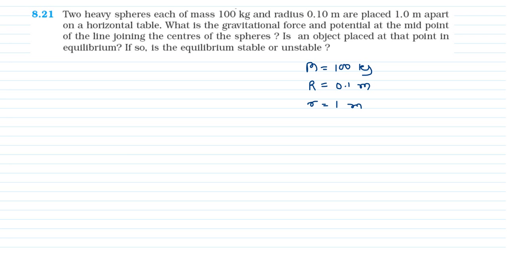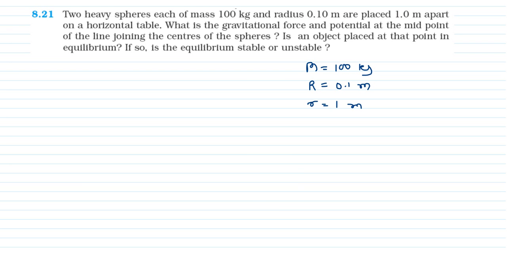What is the gravitational force and the potential at the midpoint of the line joining the centers of the spheres? Is the object placed at that point in equilibrium? If so, is the equilibrium stable or unstable? Right, friends? So just focus here.